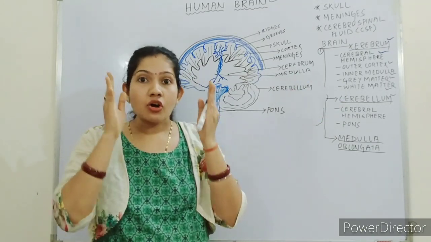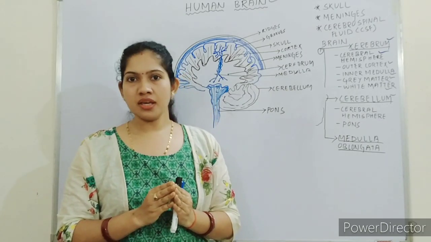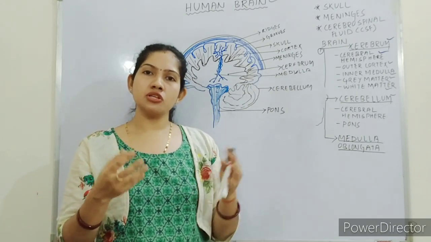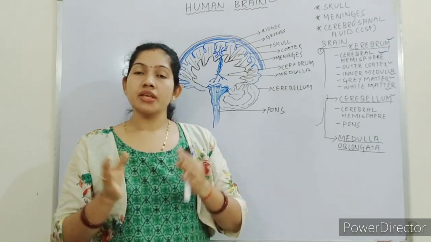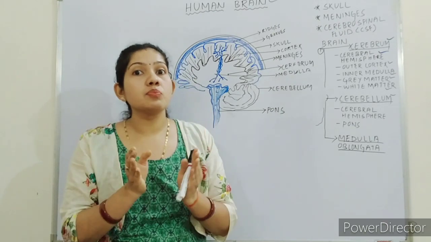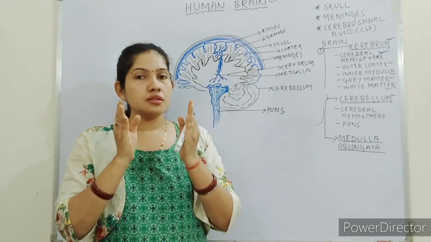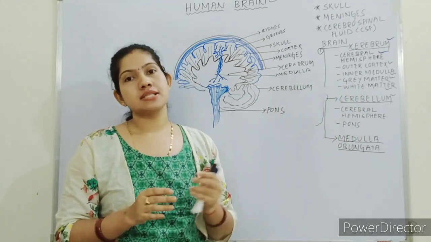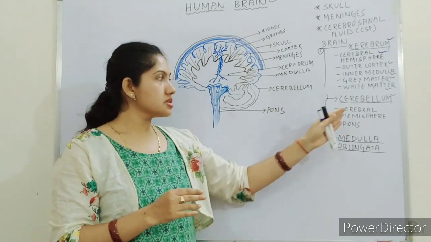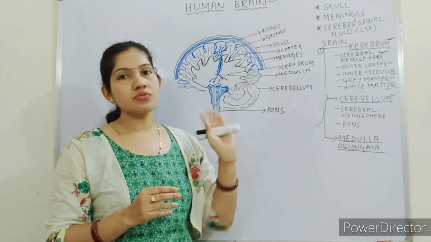That's why they cannot maintain their posture. Somewhere you might have seen, or on TV, they cannot maintain their posture due to the effect of alcohol on cerebellum. So this is the structure and working of cerebellum.